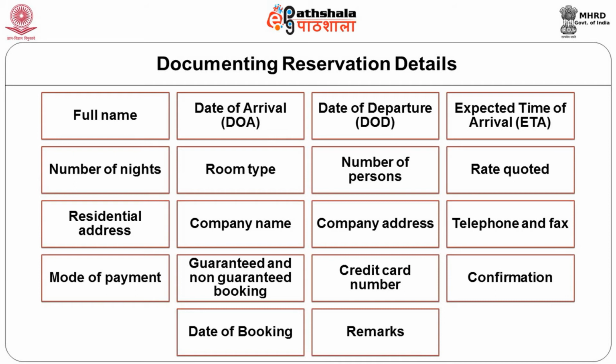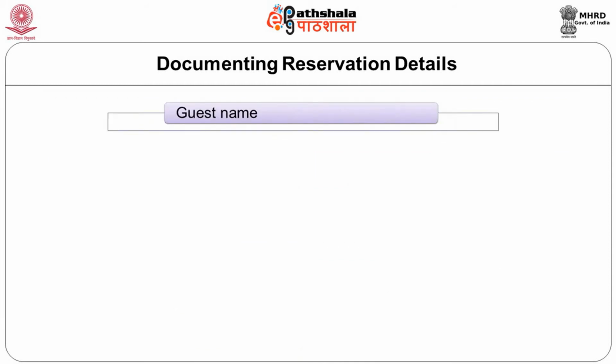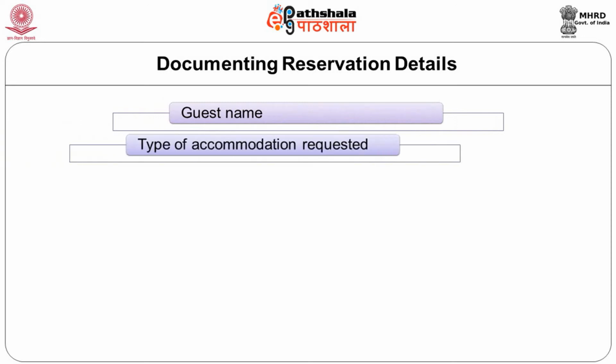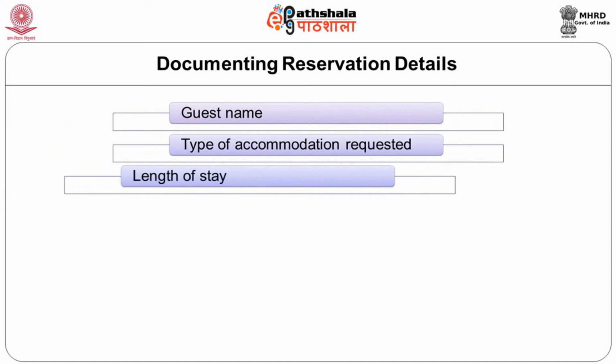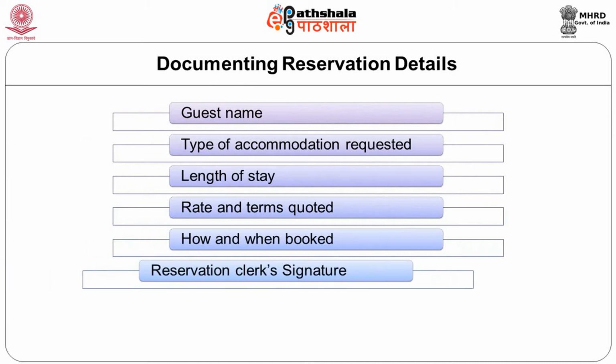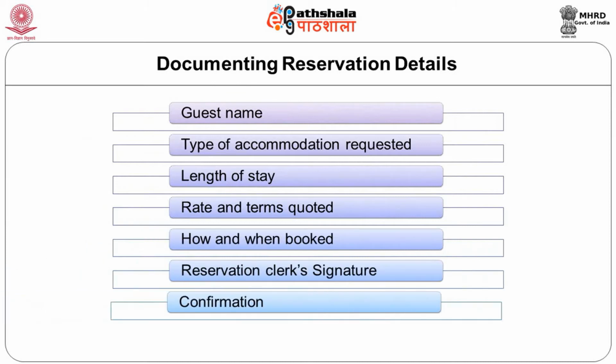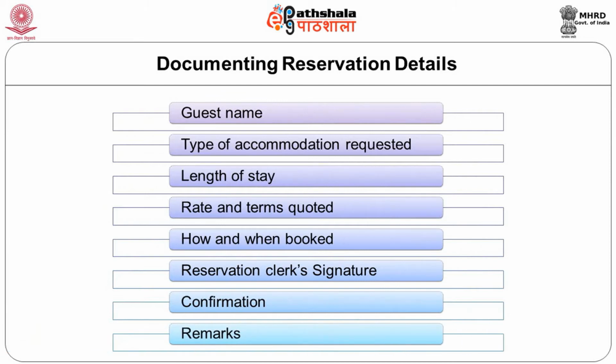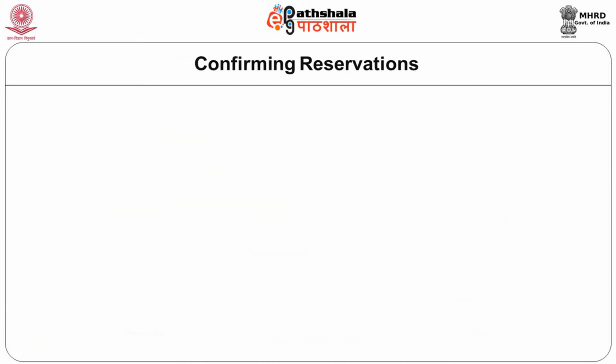This is filled and completed by the staff who takes the reservation and is entered into the hotel diary. So the next step is to update the room availability chart to ensure that overbooking or omissions are avoided. The hotel diary comprises guest name, type of accommodation requested, length of stay, rates and terms quoted to the guest, how and when booked, reservations clerk's signature, confirmation by the guest, and also she gives some remarks if something has to be noted. After this is done, the next step is step 5, confirming the reservations.